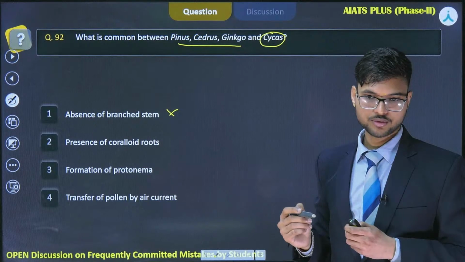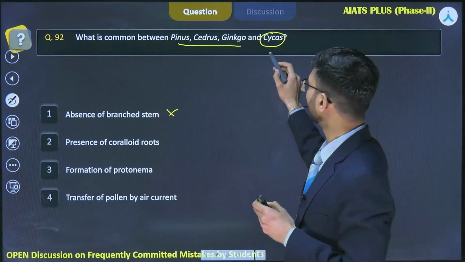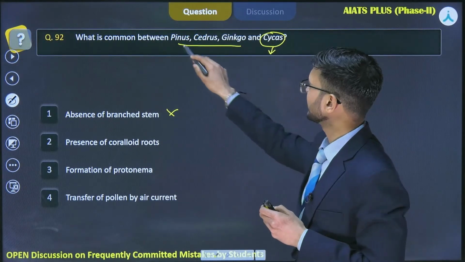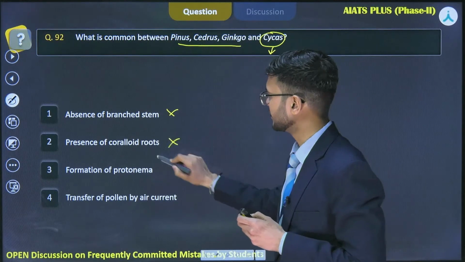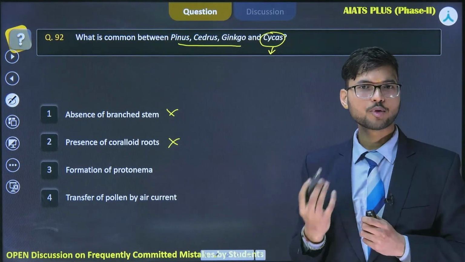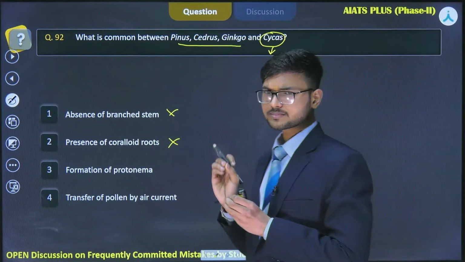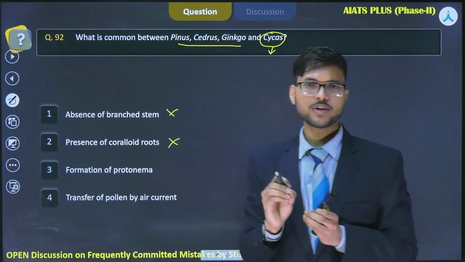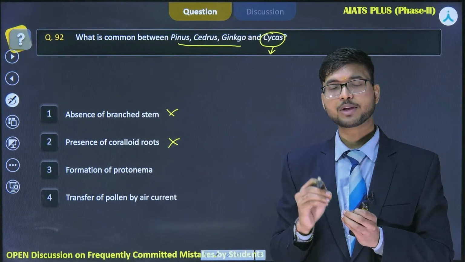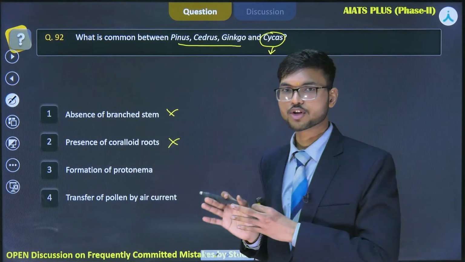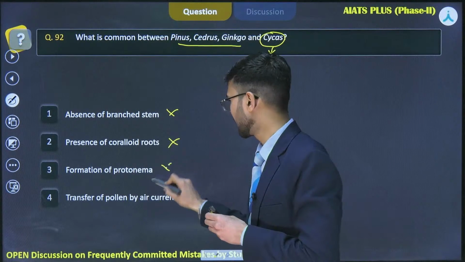Presence of coraloid roots? Yes, coraloid root is present in case of Cycas, not in case of all these plants. So this option is also incorrect. Formation of protonema? What is protonema? Protonema is a gametophytic structure that is found in mosses, and mosses belong to bryophytes, not to gymnosperms. So this option is also incorrect.